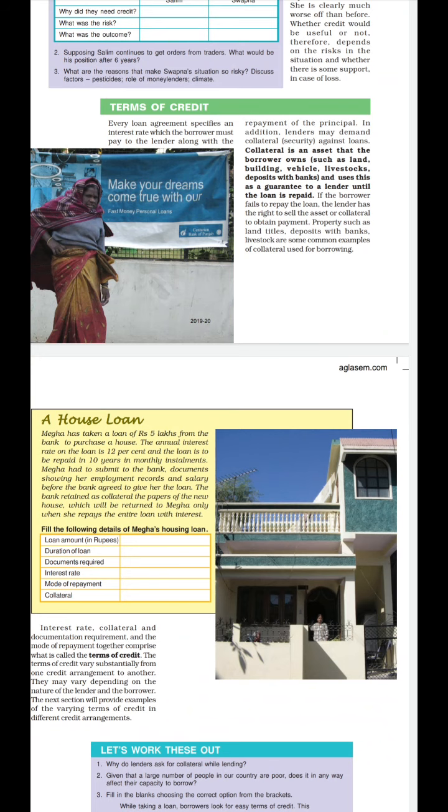Clear? So interest rate plus collateral plus documentation plus mode of repayment is equal to our terms of credit. Clear? I hope you understand the terms of credit.